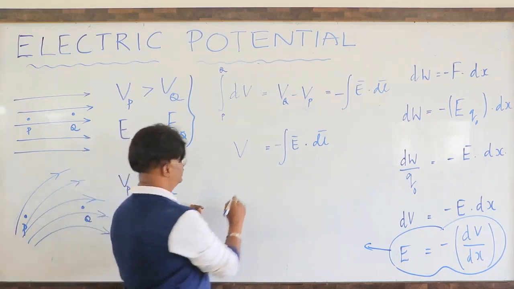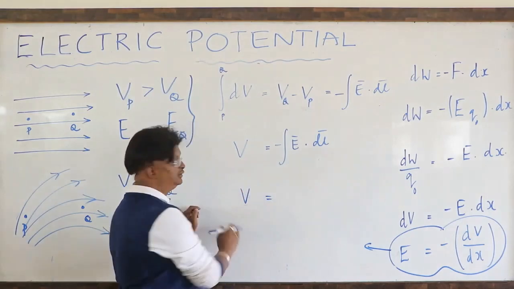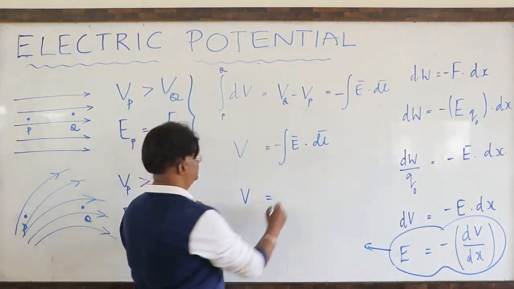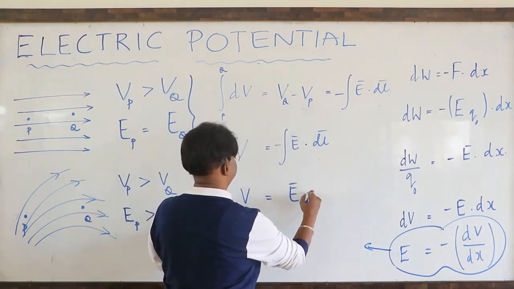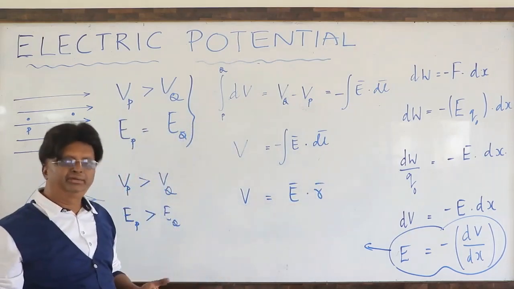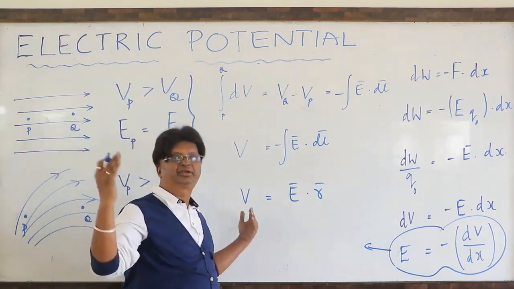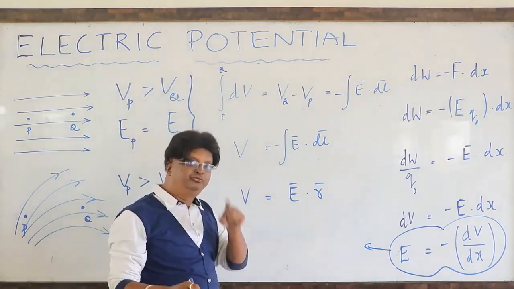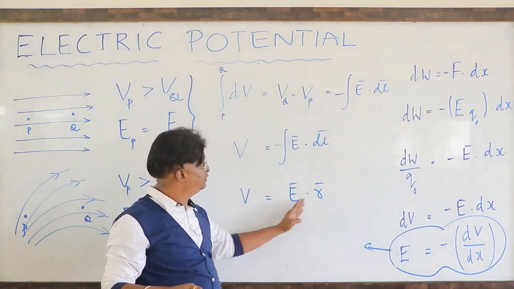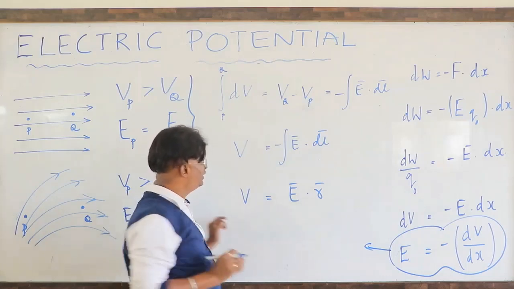The same expression I will also write as V, the electric potential difference, is equal to E bar dot R bar, which is also a useful expression that I consider. In the case of a uniform electric field, V is equal to E bar dot R bar.